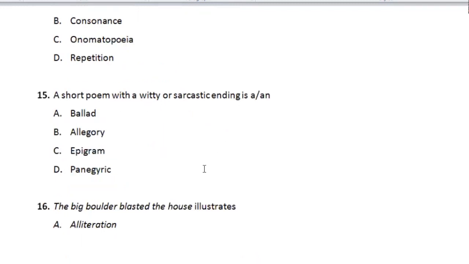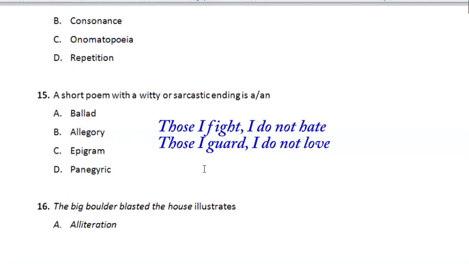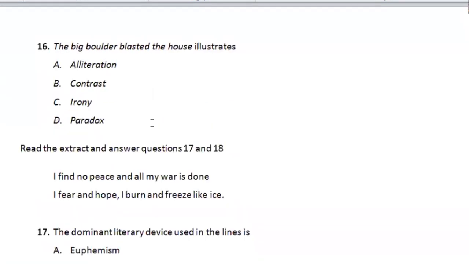Question 15. A short poem with a witty or sarcastic ending is an A, ballad, no. B, allegory, no. C, epigram, very correct. D, panegyric. An epigram is like a paradox written in verses. For example, 'Those I fight, I do not hate. Those I guard, I do not love.' It's a witty saying, okay? Rather confusing, you don't understand what the speaker is saying. The meaning lies deep.